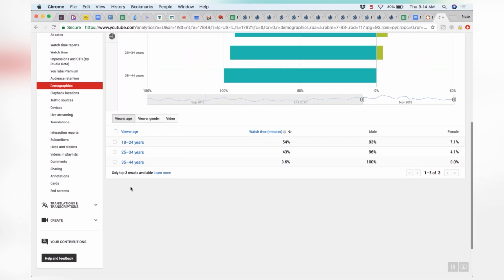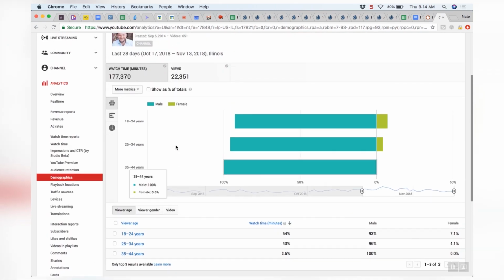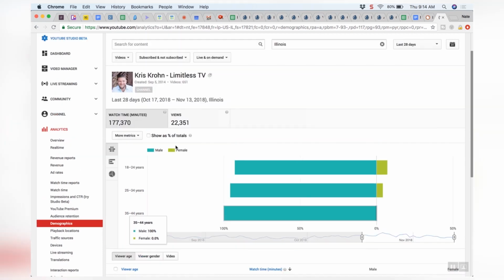If we go to Illinois, we've got 3 age categories. So actually, you can look at different demographics in different states. Anyway, I just wanted to show that. I don't think it is yet in the new YouTube Studio Beta. At least I don't know how to find it yet.